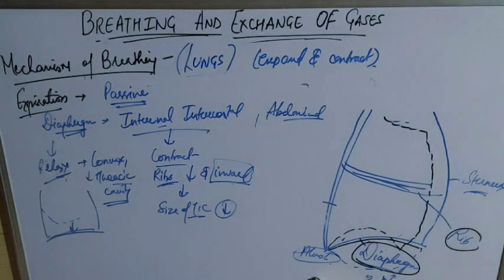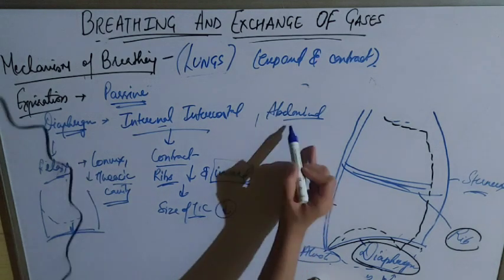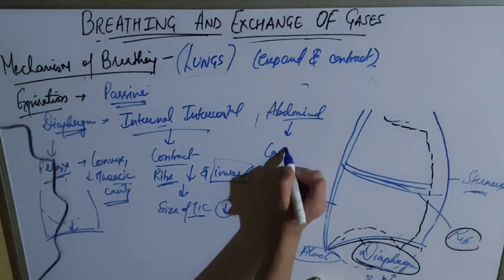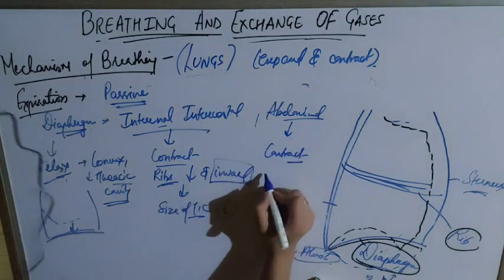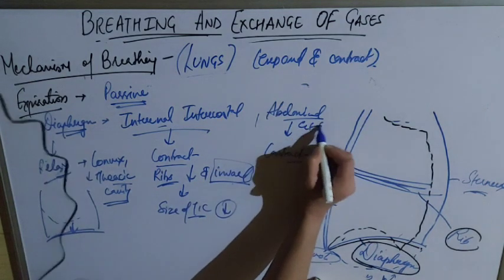What will the abdominal muscles do? Abdominal muscles at the time of inspiration are relaxing. Now here they will contract so that pressure from the diaphragm will not compress the organs. What are the abdominal muscles? Actually, there are two types: internal and external oblique muscles.